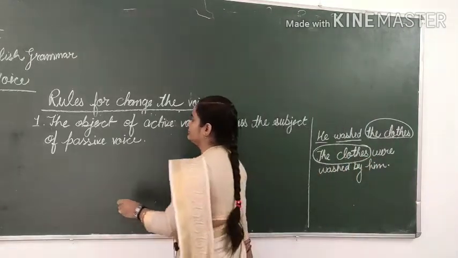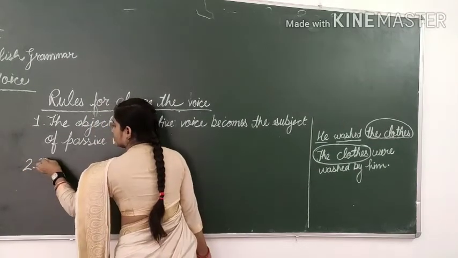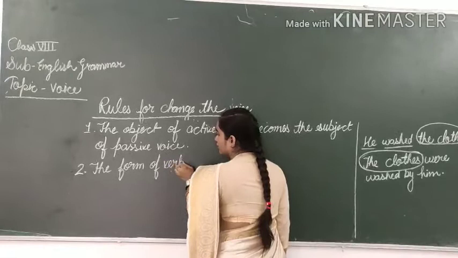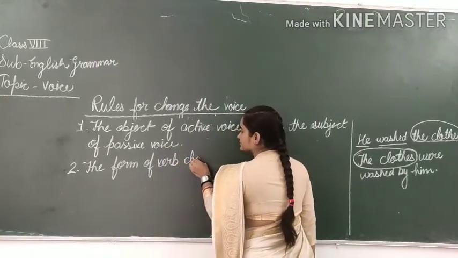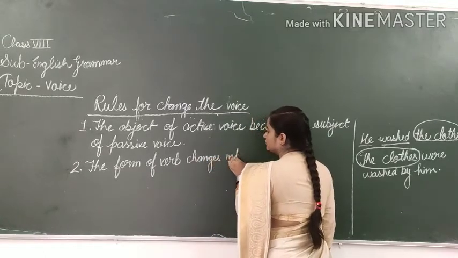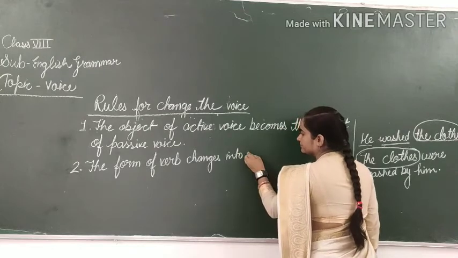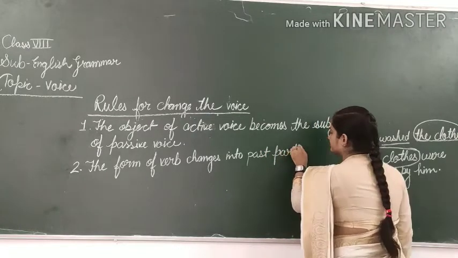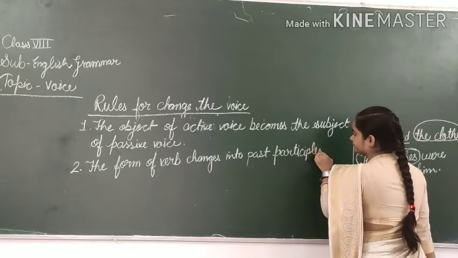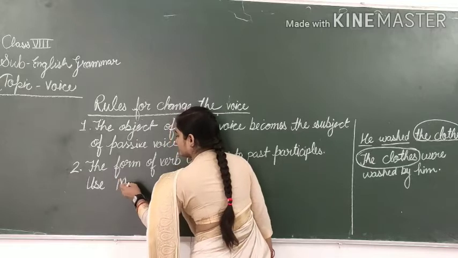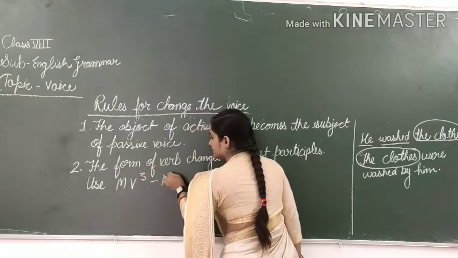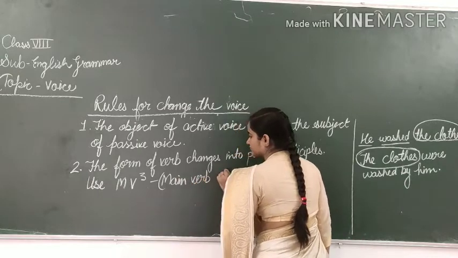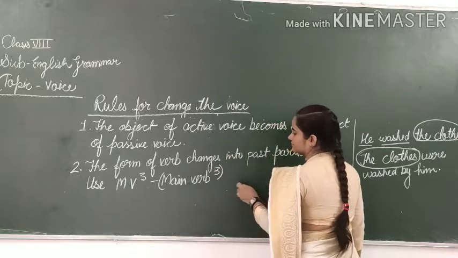Now rule number 2. The form of verb changes into past participle. Use V3, main verb third form.